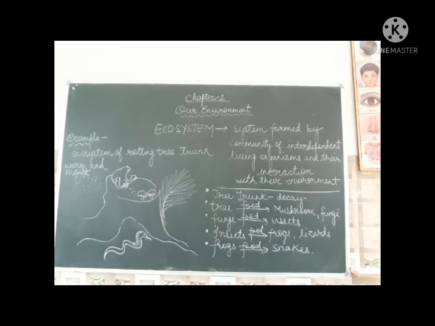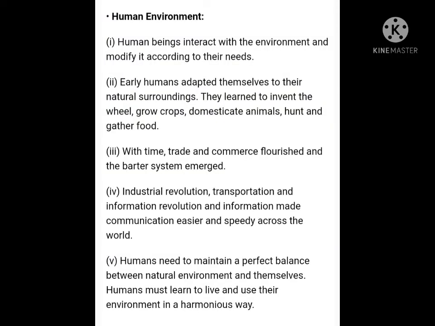Now if any one element in this chain is taken out, the whole ecosystem will be affected. For example, if I take out fungi, then who will grow on the dead tree trunk? If I take out insects, then what will the frogs and lizards eat? If I take out frogs or lizards, then what would the snake eat? So everyone in the ecosystem is interconnected and interdependent. The ecosystem can exist only because everything is interdependent and interconnected.